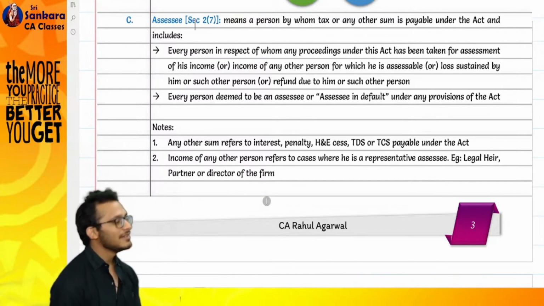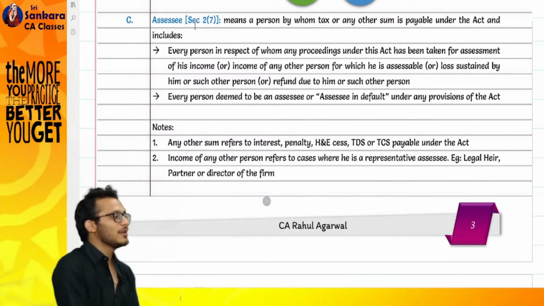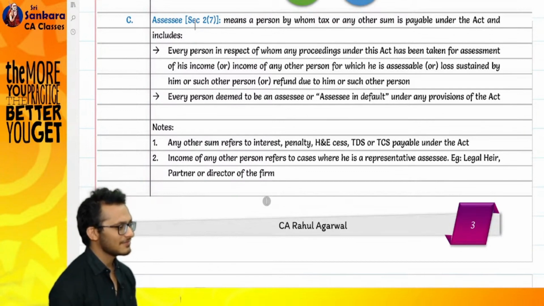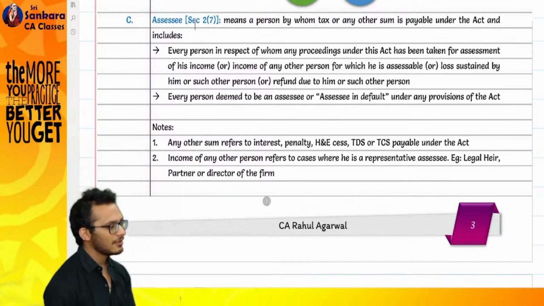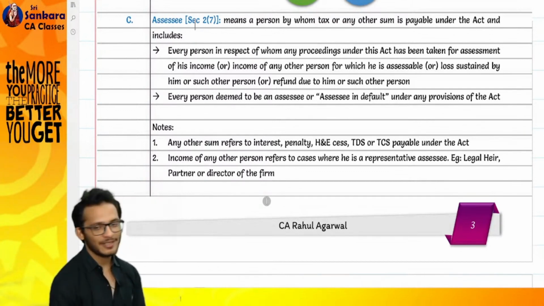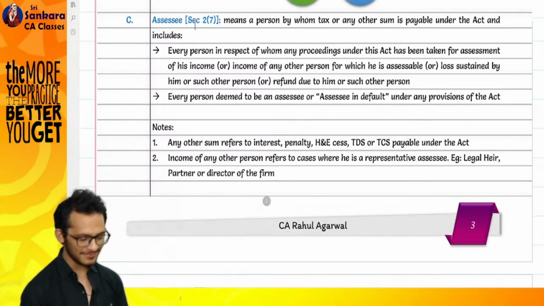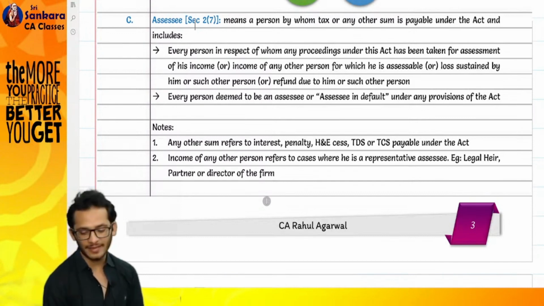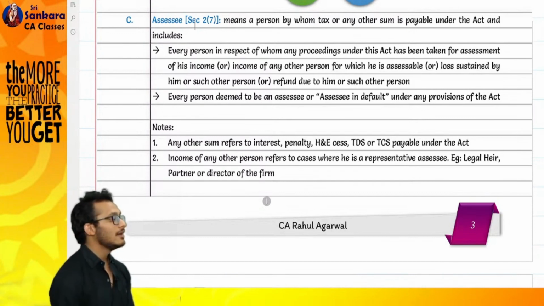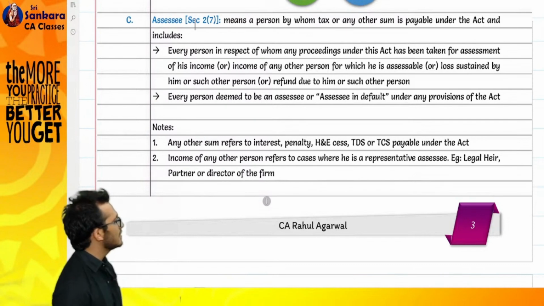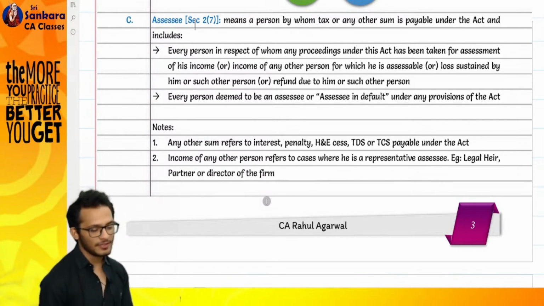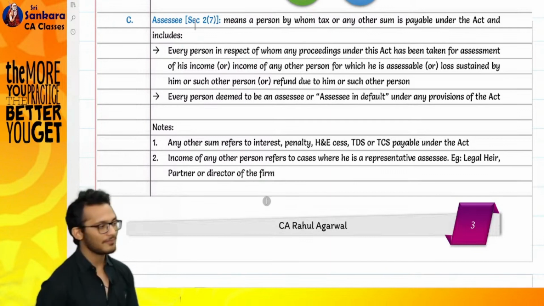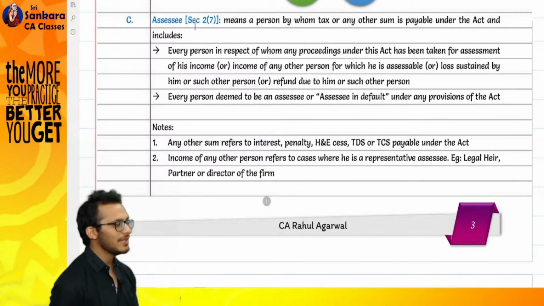What to do? Change the law. Now assessee also includes those people who have losses. Read the definition. Assessee means any person by whom a tax or any other sum is payable under the Act, and includes every person in respect of whom a proceeding under this Act has been taken for the assessment of his income or loss sustained by him. Clear till here?